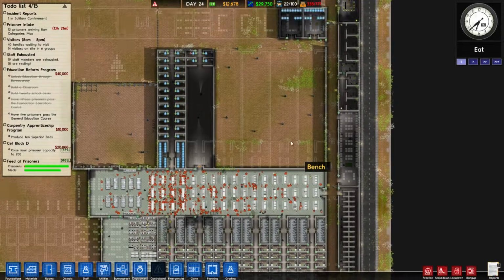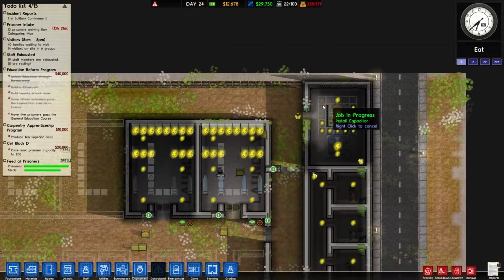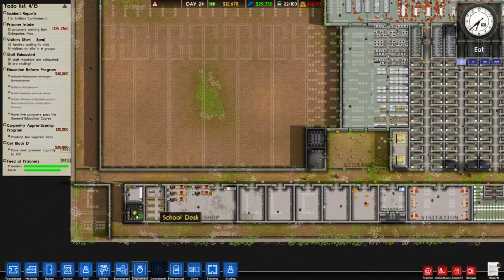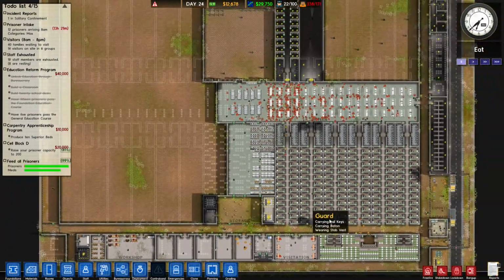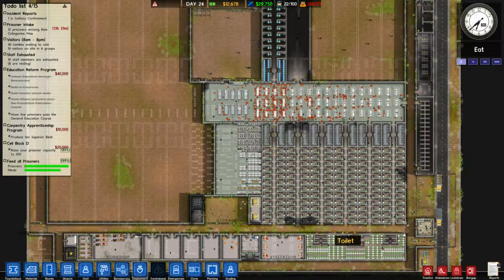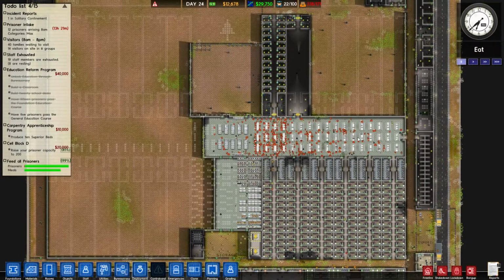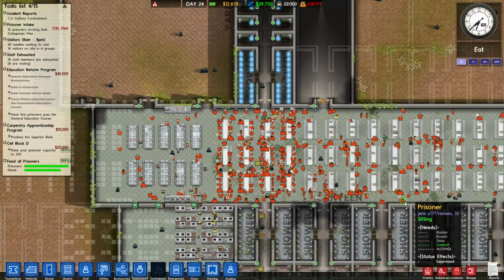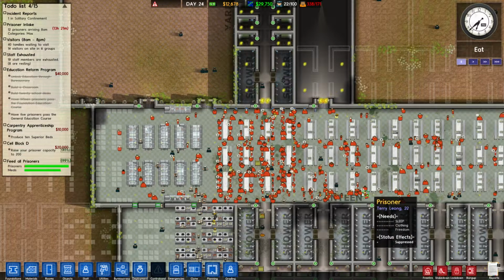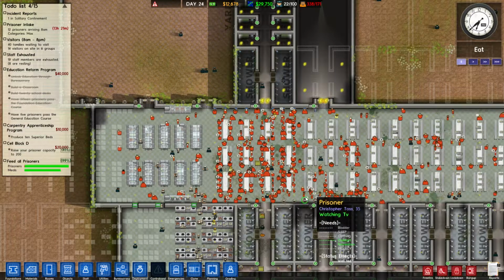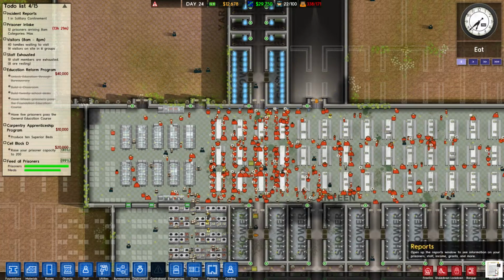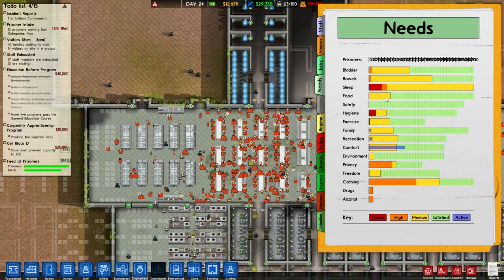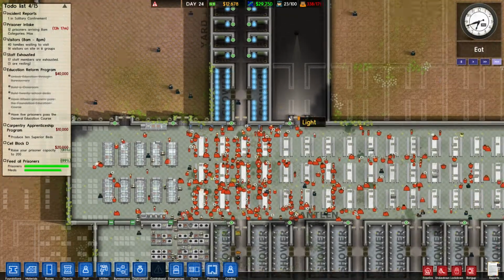No, I'm going to stick with my original theory, which was no weapons inside the prison. I think that's fine. Of course, the one exception is the armory. I do have an armed guard patrolling the armory, and they do have to transit through the prison, as well as up to get to the break room. But actually, I don't think they use the break room. Now that I'm thinking about it, who of you has a food need? I see nobody with a food need. So I'm just going to kind of ignore the medium need of food. I'm going to assume that's just silliness.